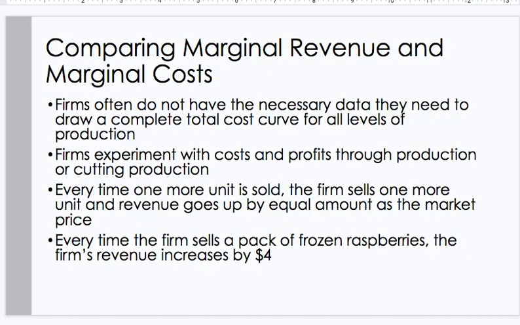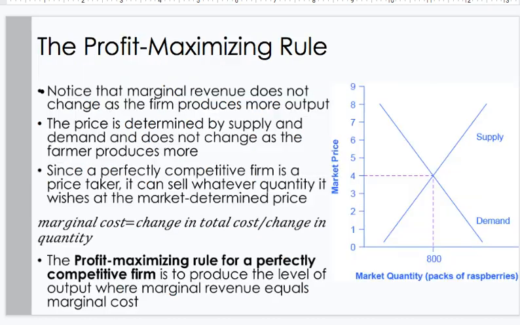Comparing marginal revenue and marginal cost. Firms often do not have the necessary data they need to draw a complete total cost curve for all levels of production. Firms experiment with costs and profits through increasing production or cutting production. Every time the firm sells one more unit, revenue goes up by an amount equal to the market price. Every time the firm sells a pack of frozen raspberries, the firm's revenue increases by $4.